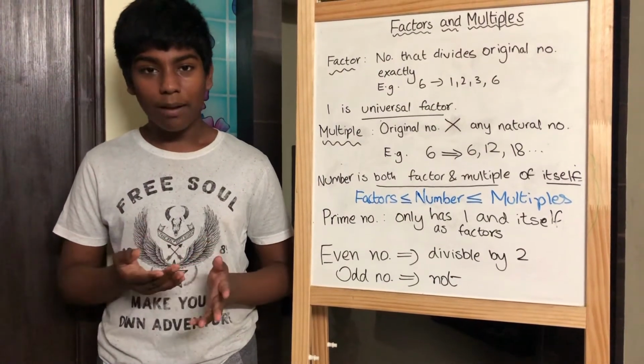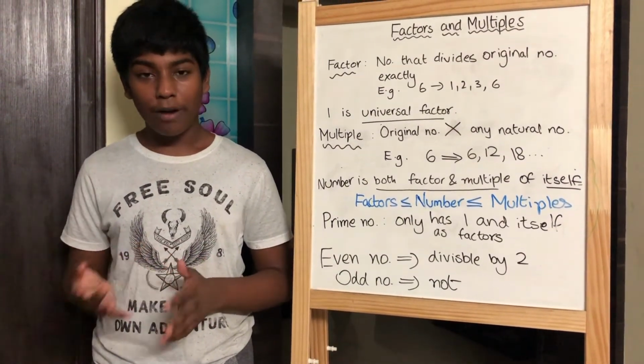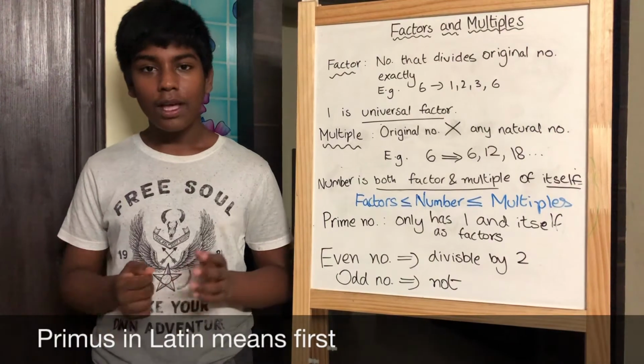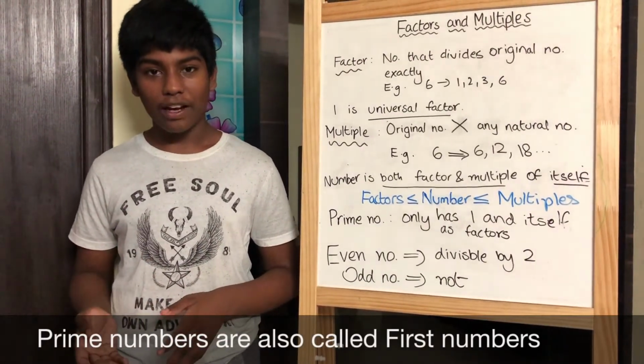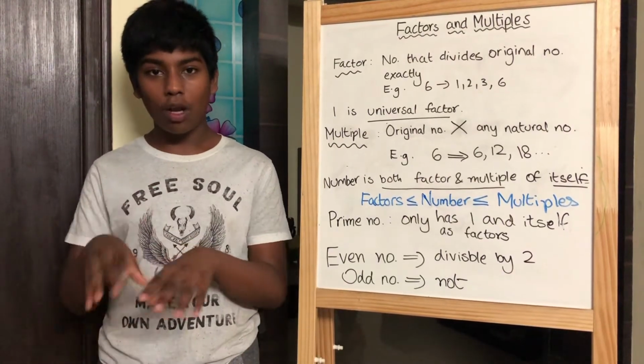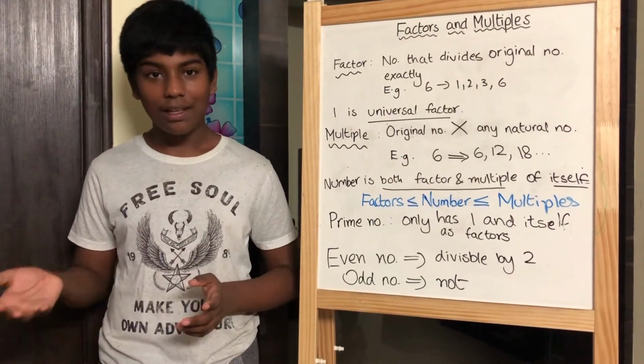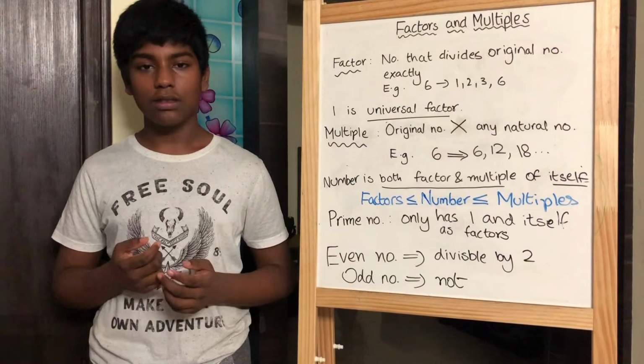The word prime number is derived from the Latin word primus, which means first. Prime numbers are the most important numbers because since they have only 2 factors, they are the building blocks for all other numbers which have more factors. These are the composite numbers.